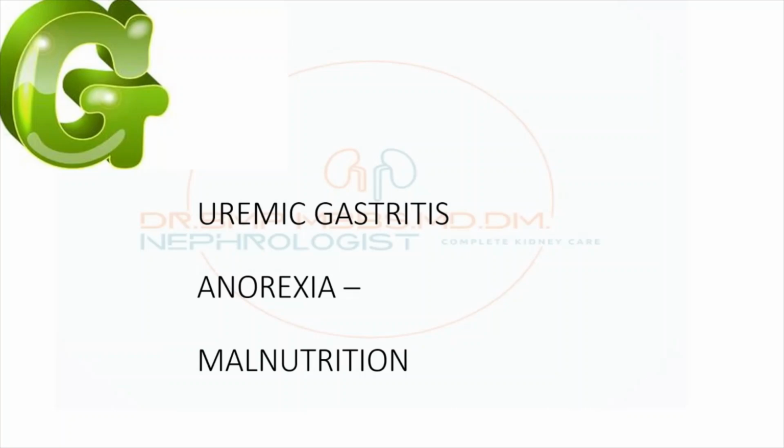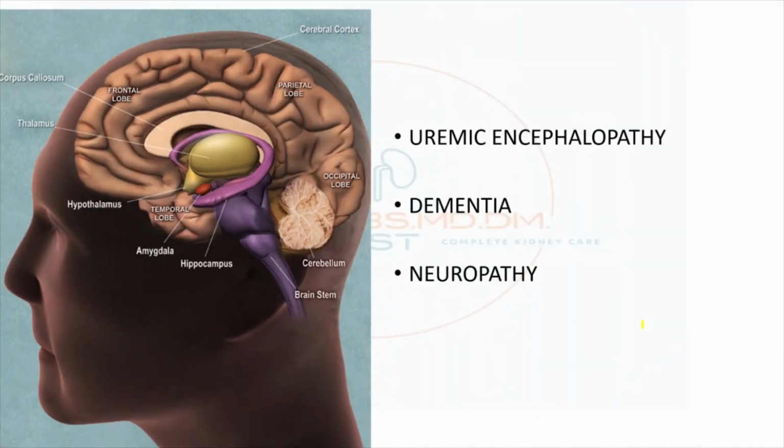G is gastrointestinal manifestation. Because of the uremia, the patient develops severe gastritis. They may present with recurrent vomiting. That is called uremic gastritis. The patient might have loss of appetite and malnutrition. They are more prone to malnutrition, inflammation, anemia syndrome, MIA syndrome. Next, CNS manifestation. One last thing is uremic encephalopathy. The patient might develop dementia, and all sorts of neuropathy, uremic neuropathy. But one important component UG students have to remember is uremic encephalopathy.